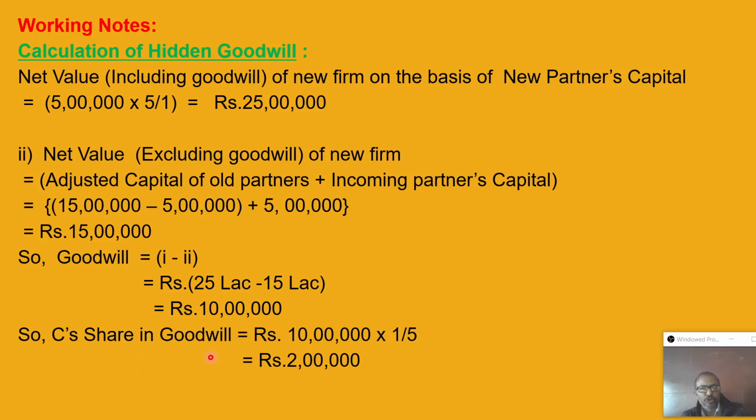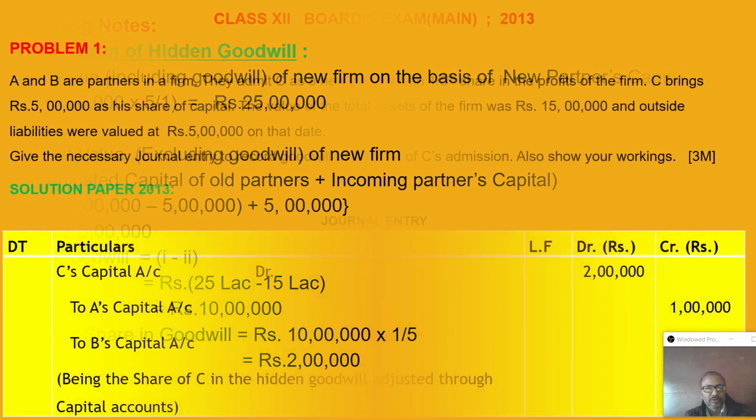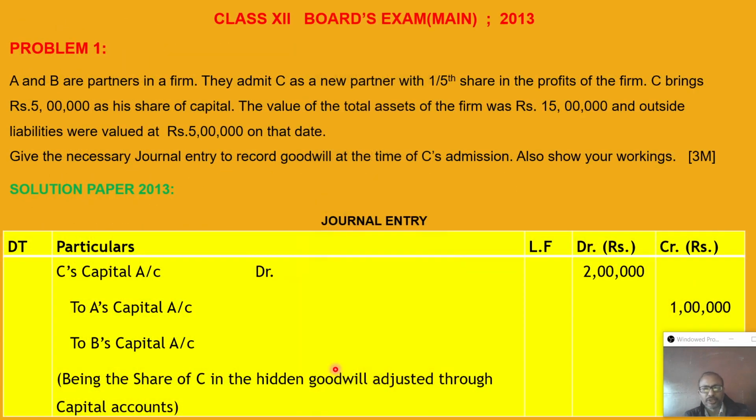Now his share of goodwill is 10 lakh into his share 1/5, that is 2 lakh. Now in this question it is not mentioned whether he is able to bring his goodwill money or unable to bring. So in this type of situation, generally we apply the memorandum method, either debiting C's or incoming partner's current account or capital account and crediting the old partners' capital accounts for sacrifice. So therefore we write here C's capital account. Here you can write C's current account also, both are correct.